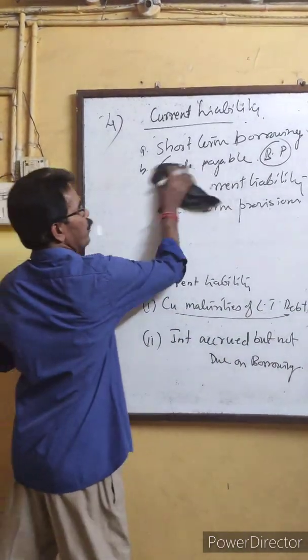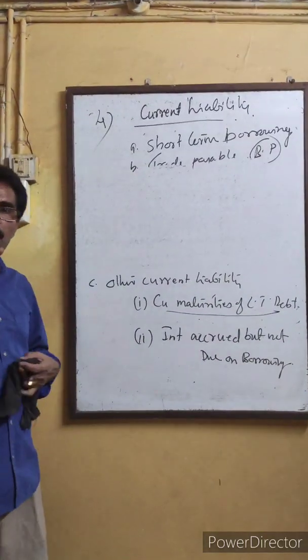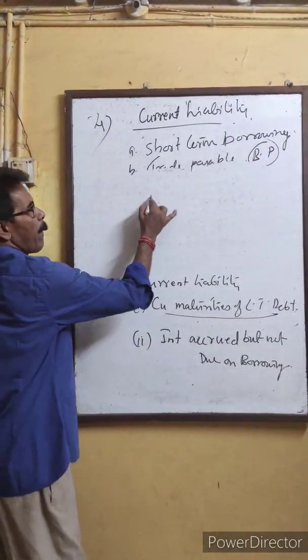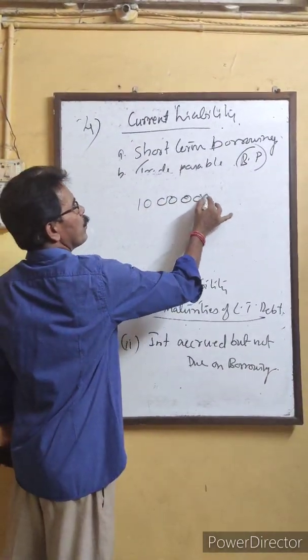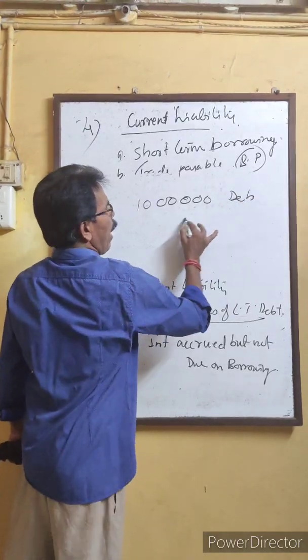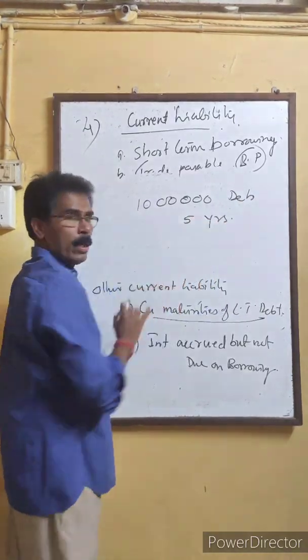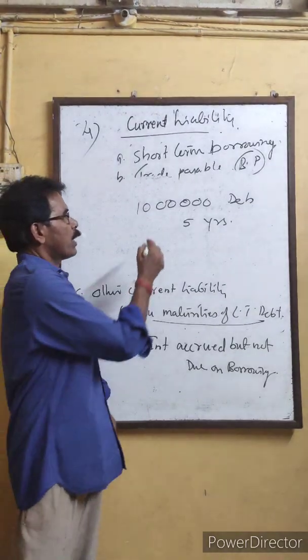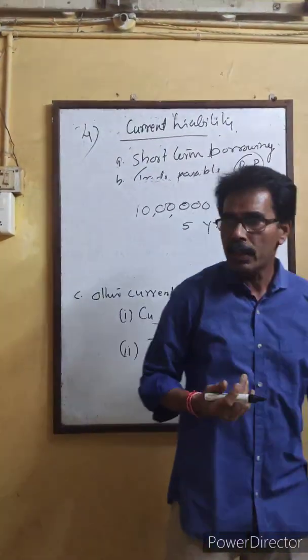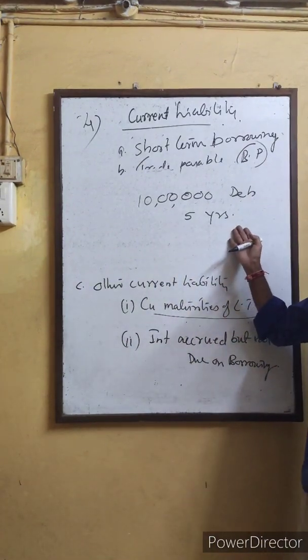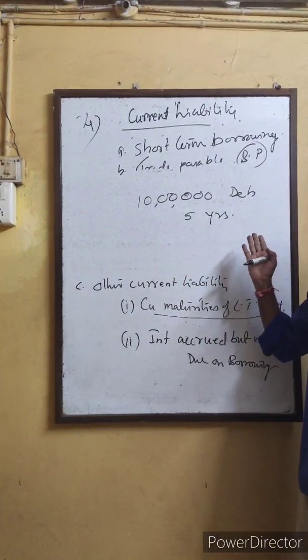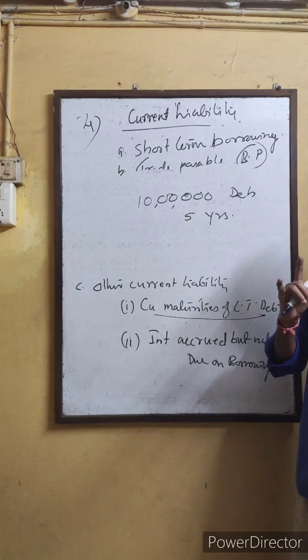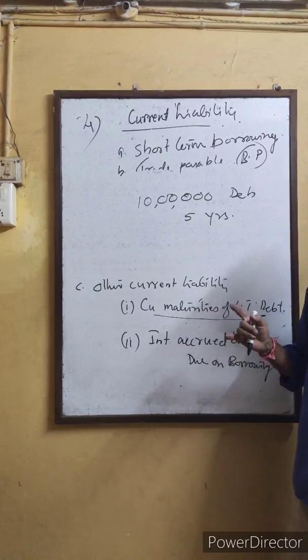For example, a company issued debentures of 10 lakh, repayable after 5 years in equal installments every year. They raised 10 lakh rupees, repayable in equal installments, so one installment will be 2 lakhs.